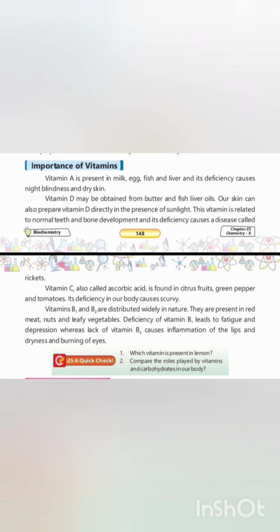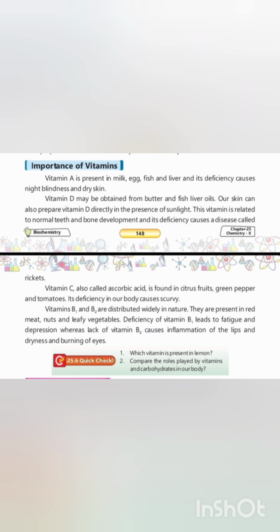Vitamin D can be obtained from butter and fish liver oils. Synthesis: our skin can prepare vitamin D directly with exposure to sunlight. Role: crucial for normal teeth and bone development. Deficiency effect: lack of vitamin D causes a bone disease called rickets.